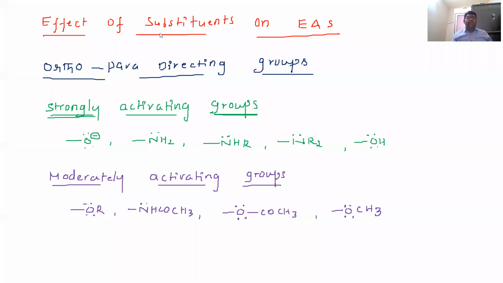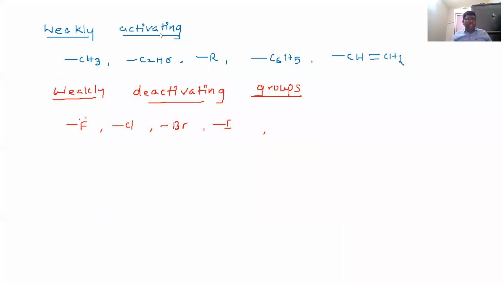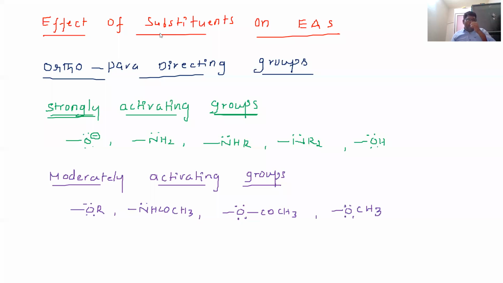Students, today I am going to discuss the effect of substituents on electrophilic aromatic substitution reactions. It mainly depends upon the ortho para directing groups and meta directing groups.